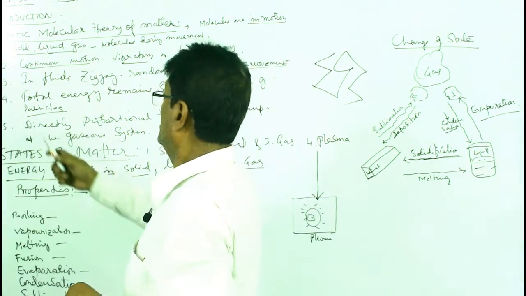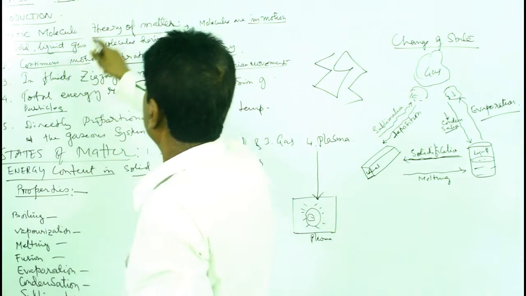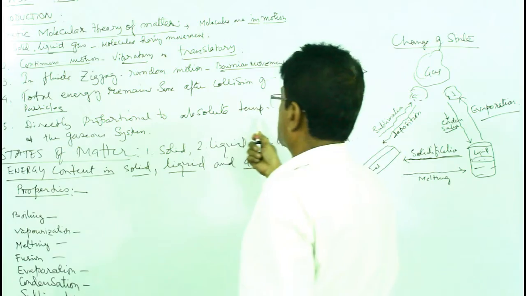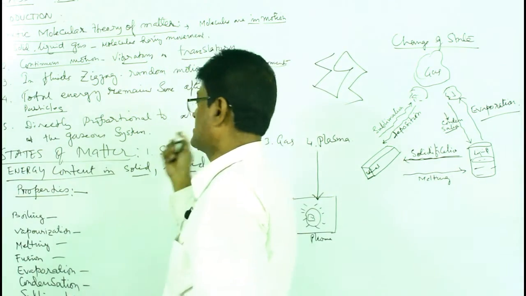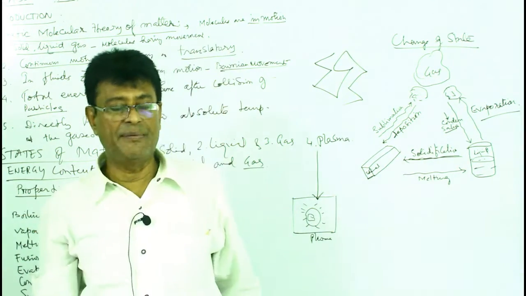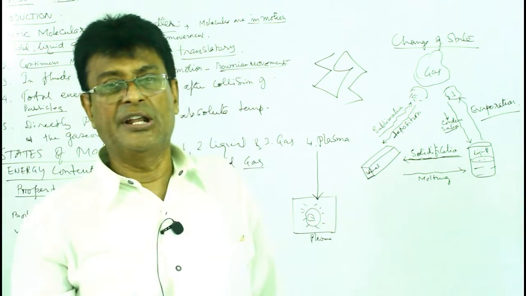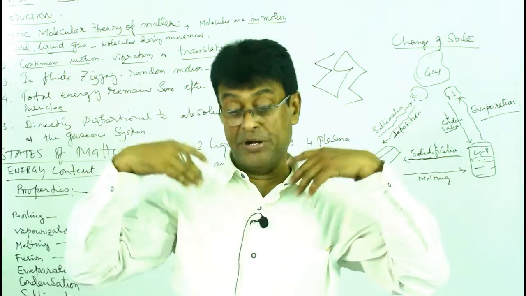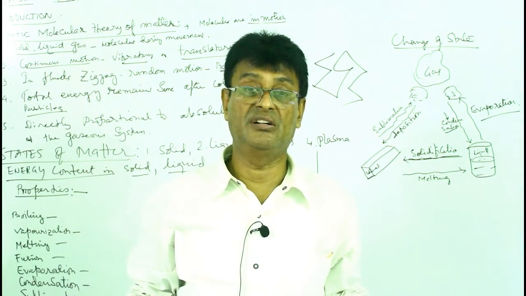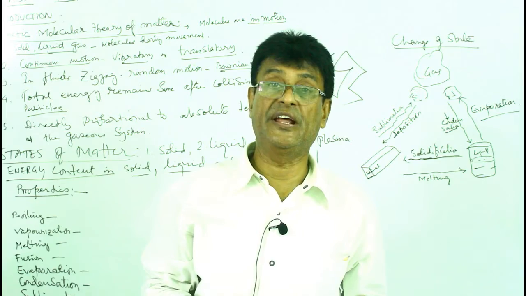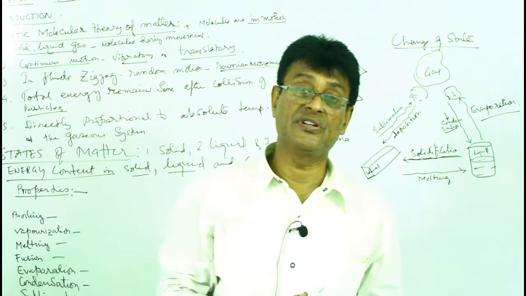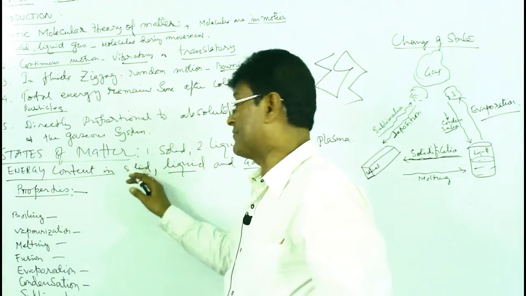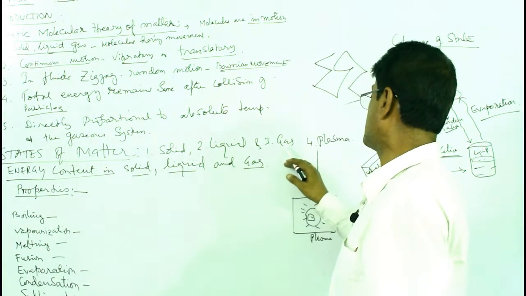Well, the kinetic molecular theory says the motion is directly proportional to the absolute temperature of the gaseous system. Suppose we have introduced some temperature in the liquid and in the gas. What will happen? The molecules will gain more energy and their movement will become more frequent and faster. Faster movement will be there for the gases and for liquids. Okay, that's happening there. And then states of matter, we have solid, liquid, gas and plasma.